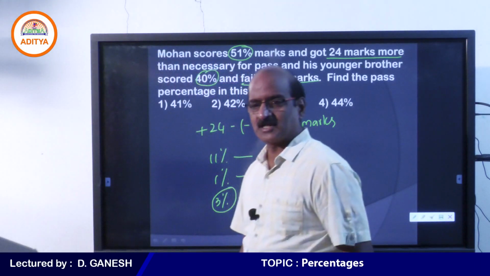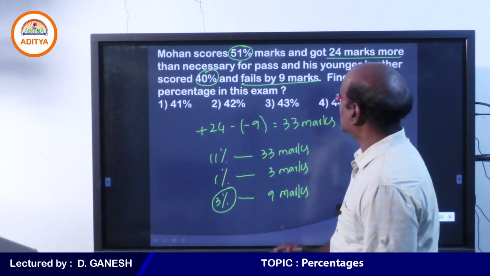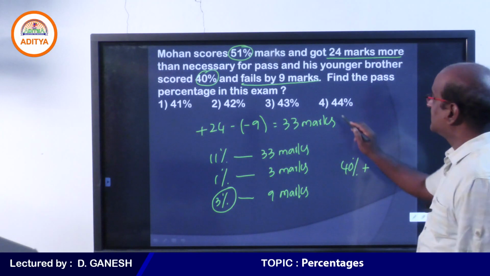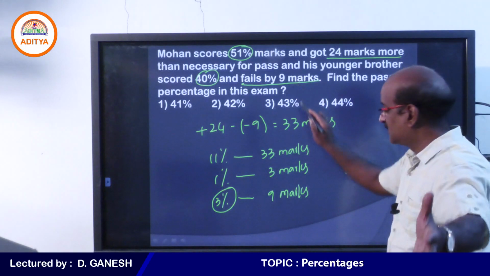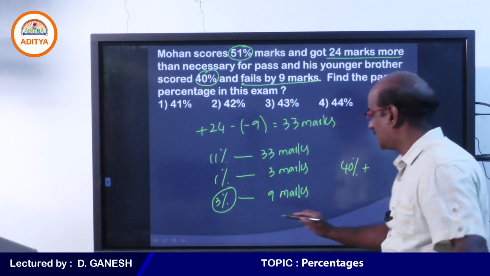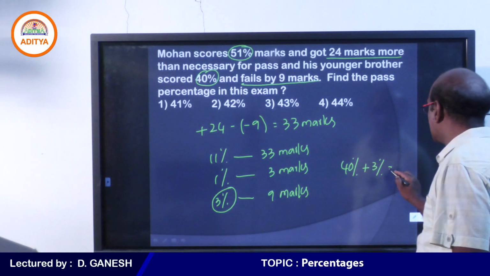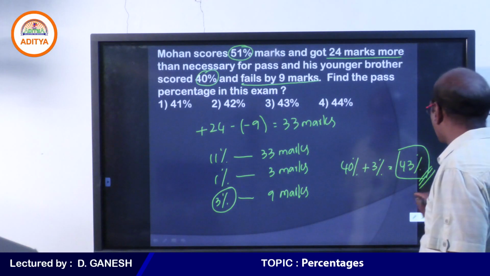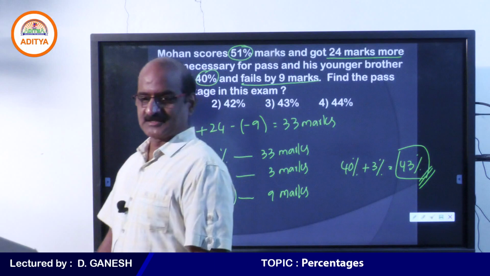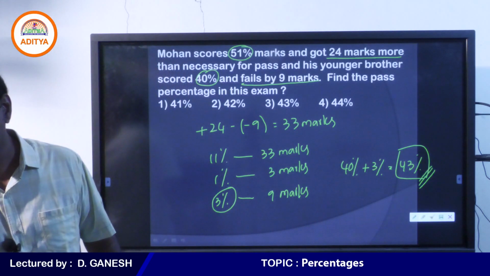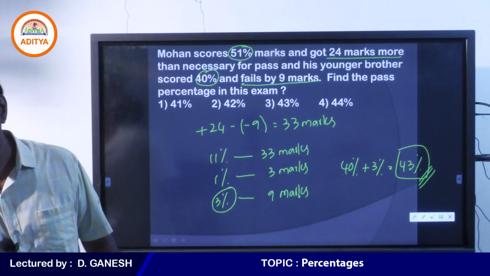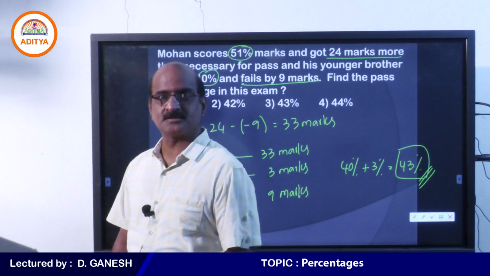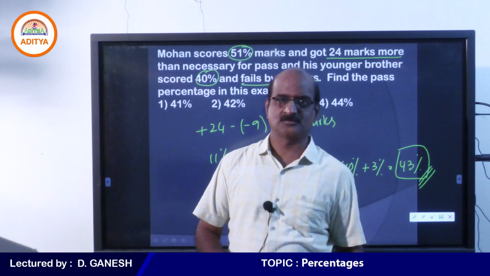Now come on student, you please tell me what is your answer. His younger brother already got 40%. He has to get another 9 marks. He has to get another 3%. Therefore 40 plus 3, pass percentage is 43. Because 40% he already got, but he has to get another 3% to clear, and hence we can say that pass percentage is 43. This concept is so interesting, but of course a little confusing as well,